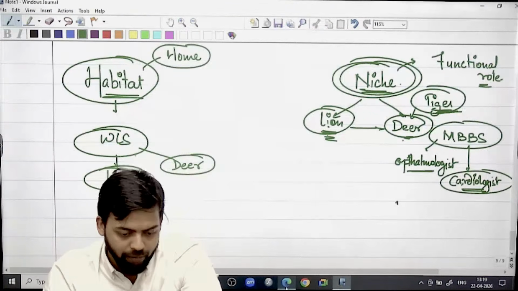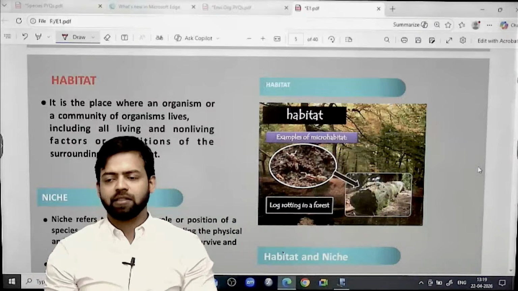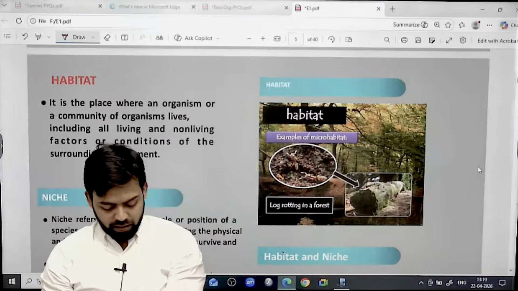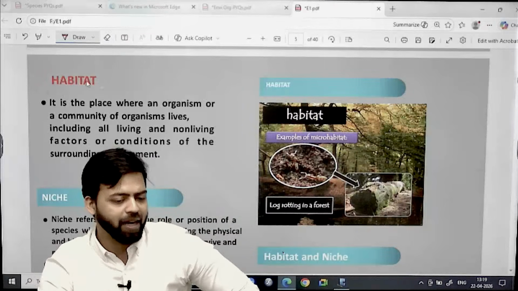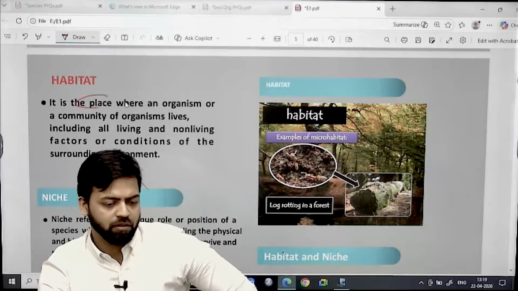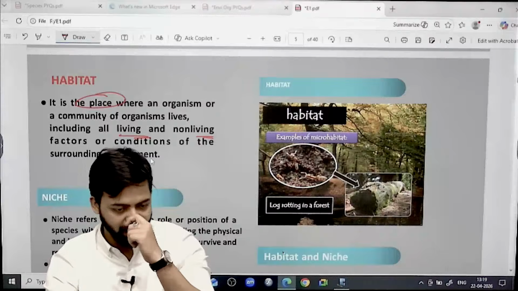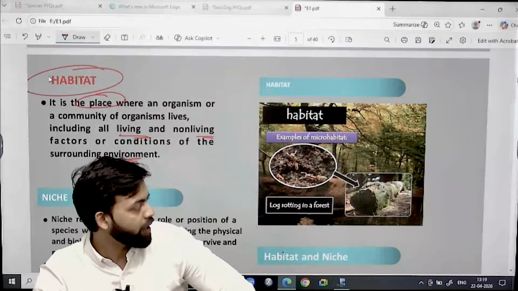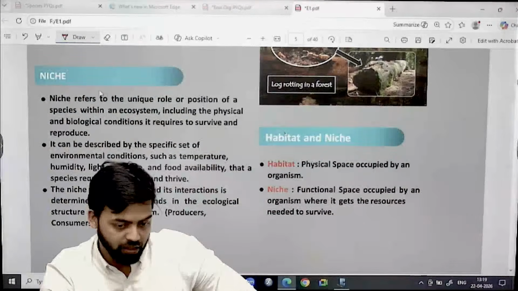So write down about habitat. Habitat is the place where an organism lives. And this habitat includes the living and non-living organisms and their dependency on the environment, their surrounding environment. Everything will be termed as habitat. Okay. But if you compare it with niche, write about niche.